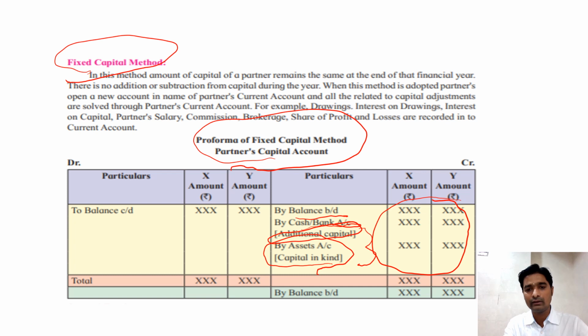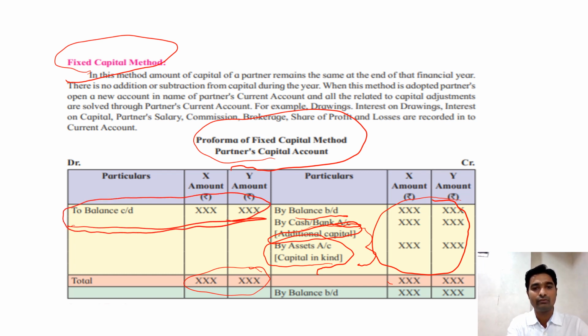Then we do the total of the credit side, the same total is taken on the debit side, and whatever balance we get on the debit side is called the balance carried down. That balance of the capital account is taken to the balance sheet. This is the capital account in the fixed capital method.